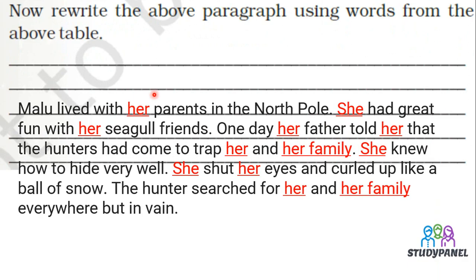See, this is done for you. You can see that these red color words are used here. Okay, now let us read it out.